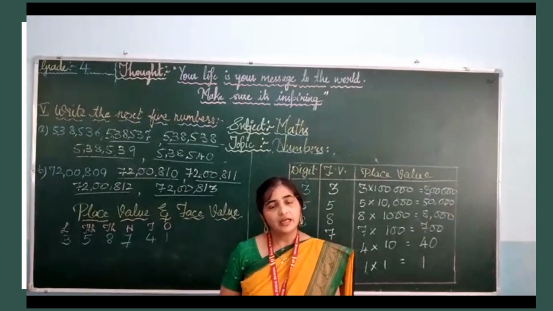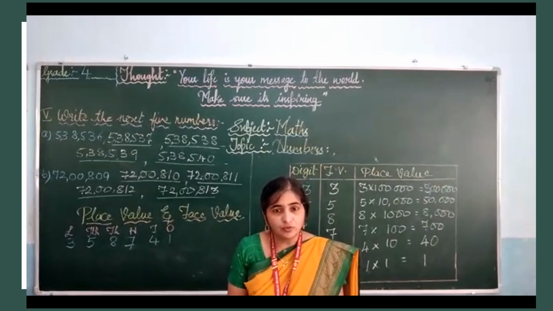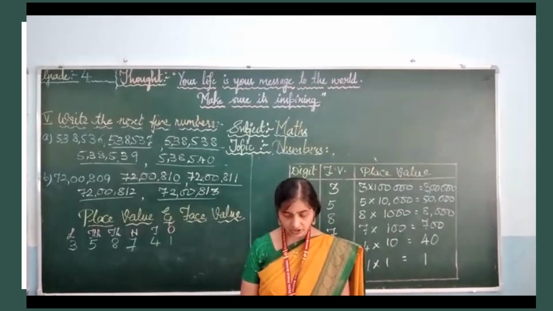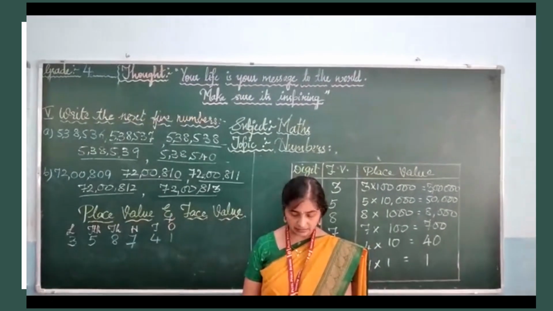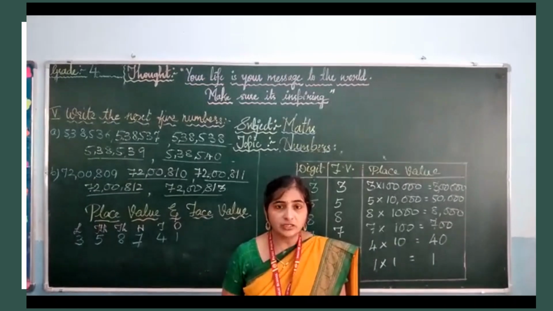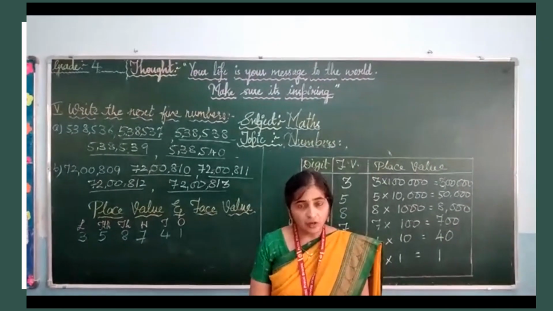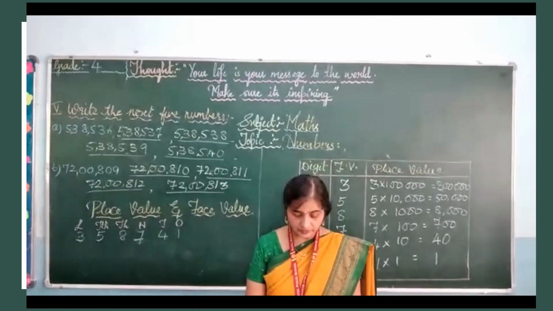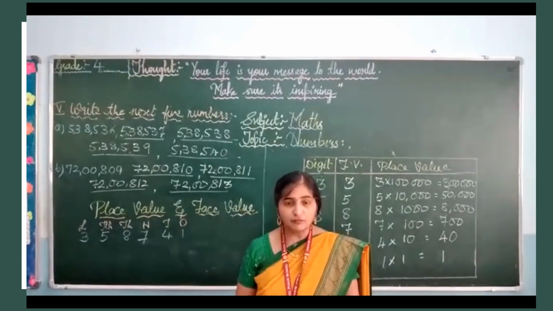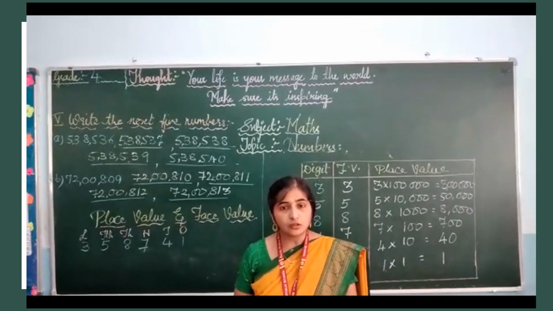So children, I hope you all understood. So I want you all to take the textbook and complete the exercise 2A, page number 9, page number 10, page number 11 and exercise 2B, page number 12. And I have also explained you in the presentation what is successor and predecessor. So you can take page number 15, exercise 2C. You can complete that exercise also.